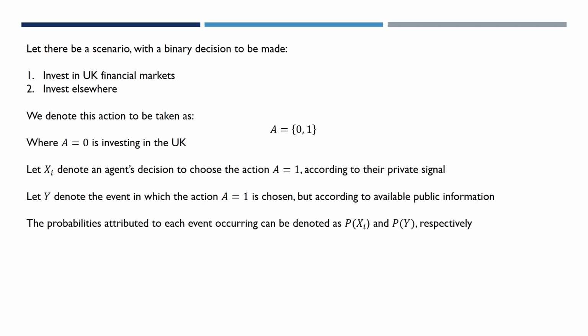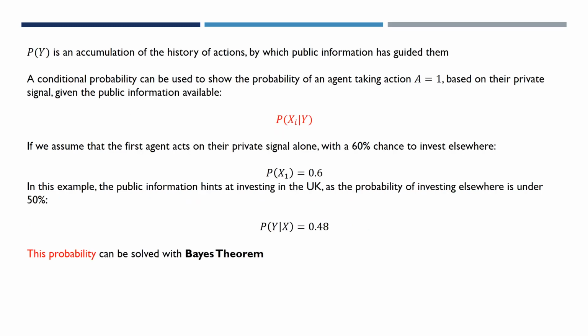We let xi denote the event where A is 1 according to their private signal, meaning they will invest elsewhere. We let y denote the event where A is still 1, but according to public information rather than their private signal. We will then assign probabilities to these two events. We use a conditional probability of xi given y to show the probability of an agent investing elsewhere based on their private signal, given the public information available.